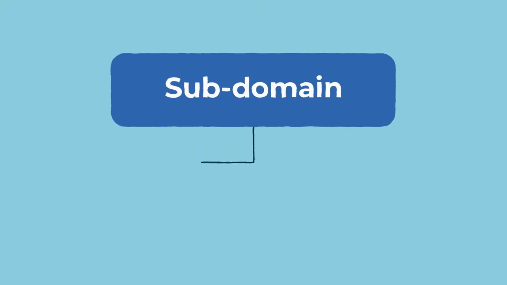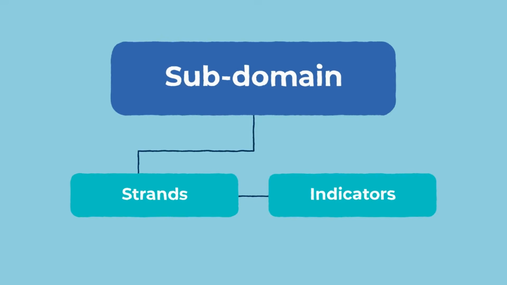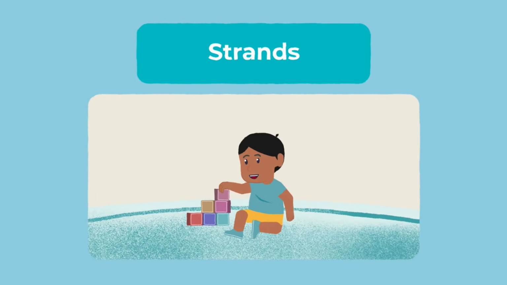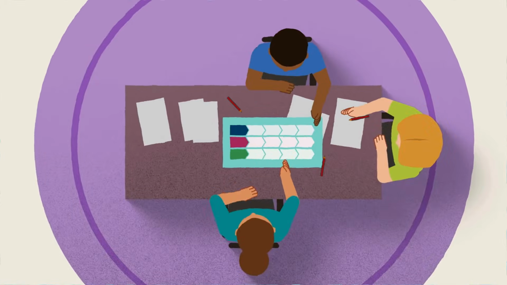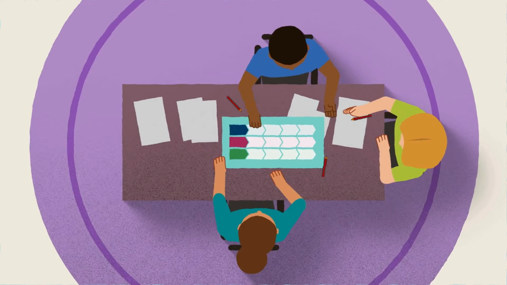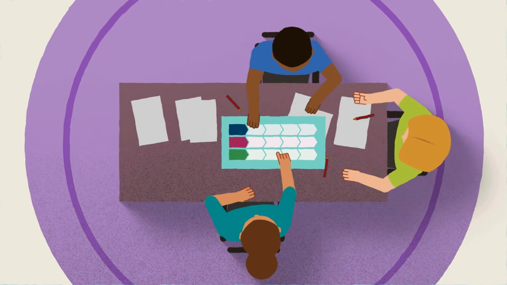Within each subdomain, there are strands and indicators. Strands describe the capabilities that change as children learn and develop, and indicators describe the progress you may observe. Educators and teachers can use the learning trajectories to inform their practice.